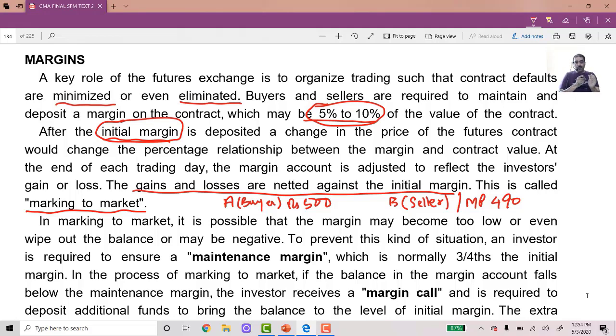A is suffering a loss of 10 rupees, so that will be deducted from his initial margin. B has made a profit of 10 rupees, so that will be added to his initial margin. So one's loss is the other's profit.